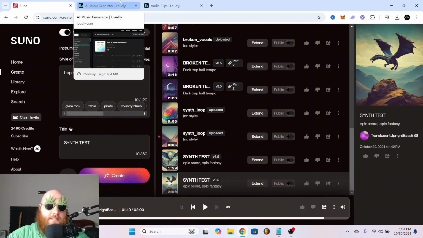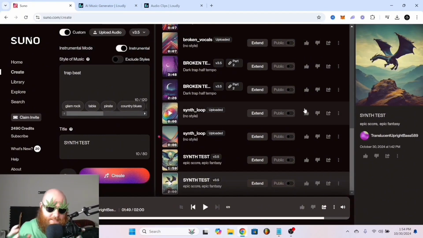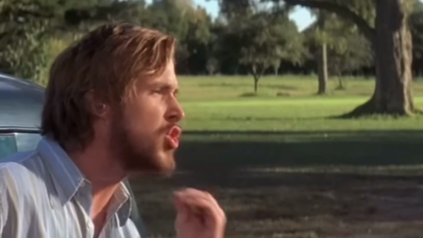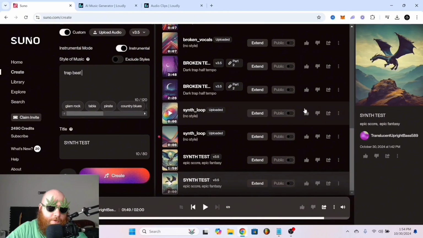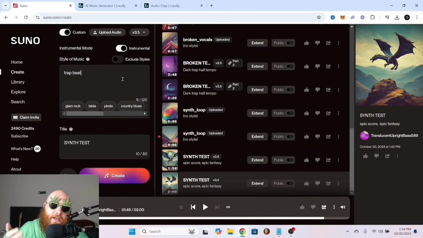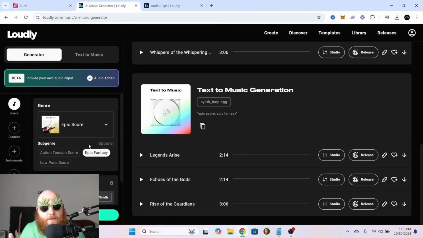Round 3. For ease of use, this is going to be a tough one, because it's not that either one is easier to use. It's more dependent on what you like. What do you want? Because with Suno, it's kind of like open source software or Android, because you can just type in whatever you want to type. But the problem with that is there's a learning curve to learning how to actually prompt it. And with Loudly, it's more like iPhone, because it's a lot more structured and kind of inside of a box.